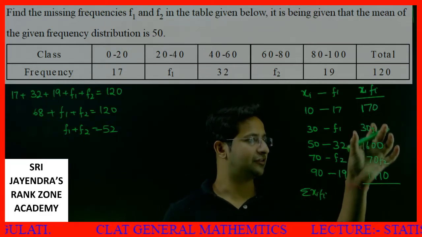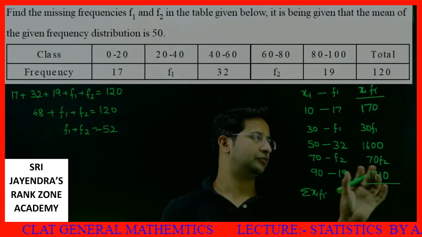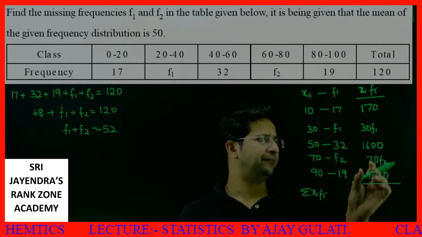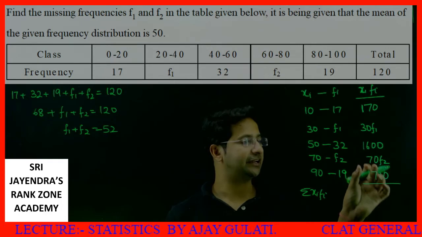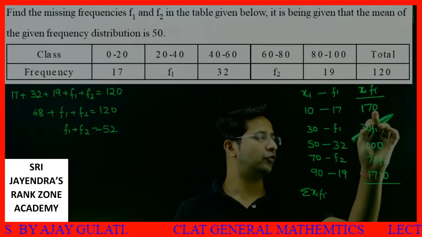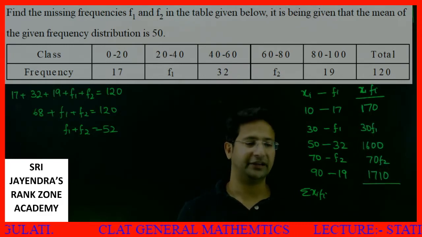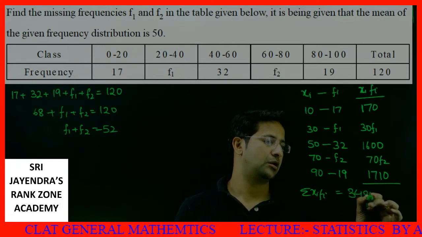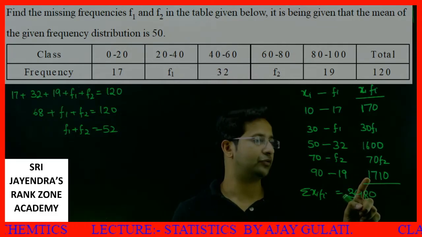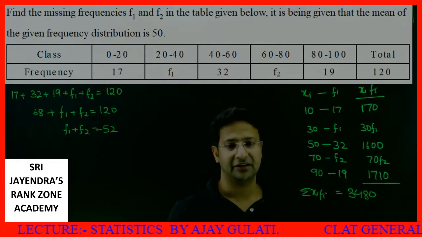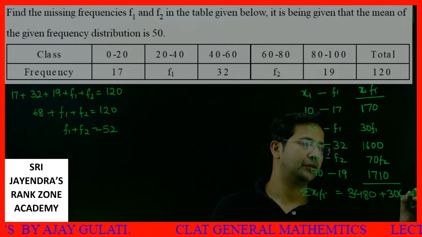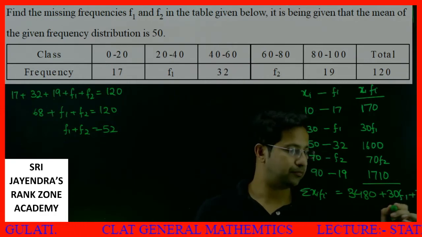Summation xi fi means the sum of these values: 170 plus 1710 plus 1600. See, students, how to add. 170 plus 1710 is 1880, plus 1600 is 3480. Plus 30 f1 plus 70 f2.